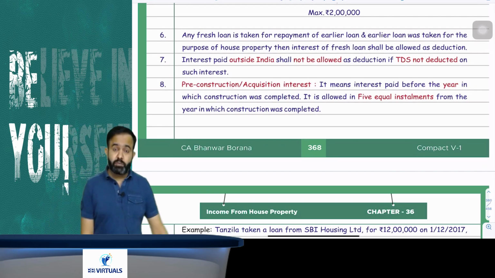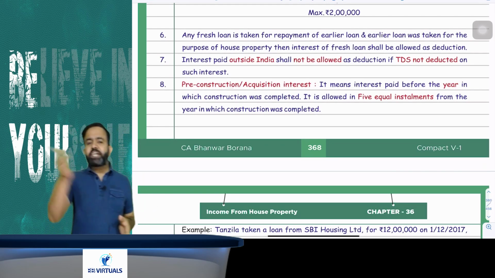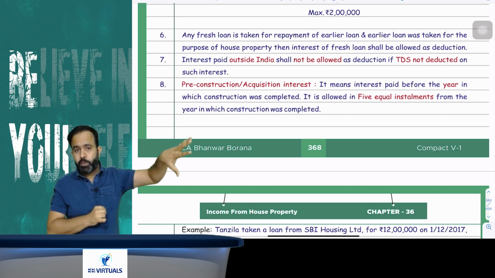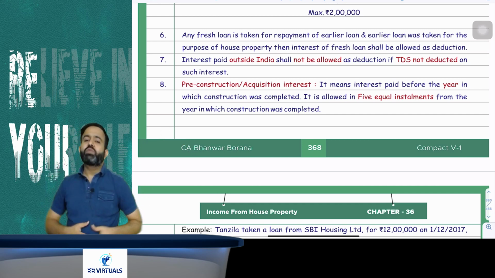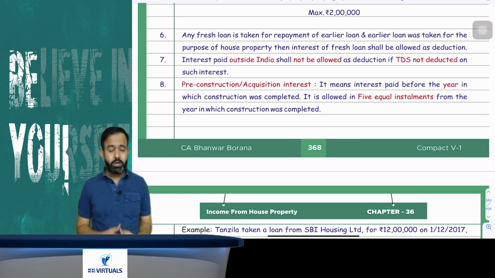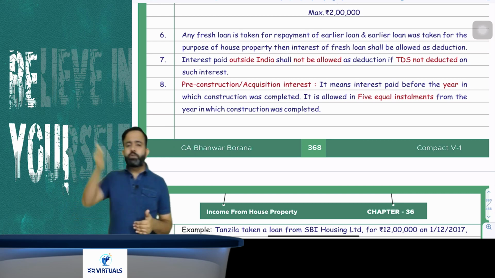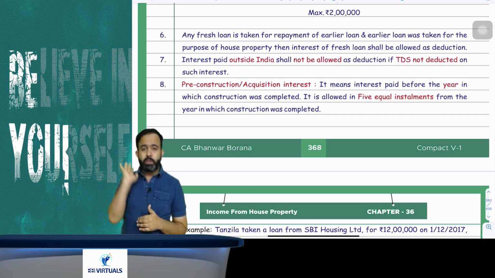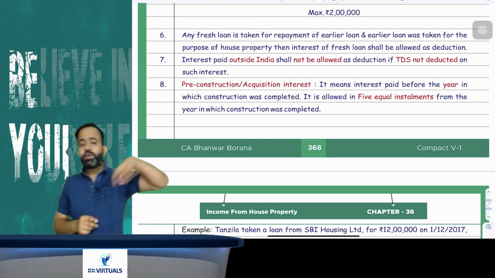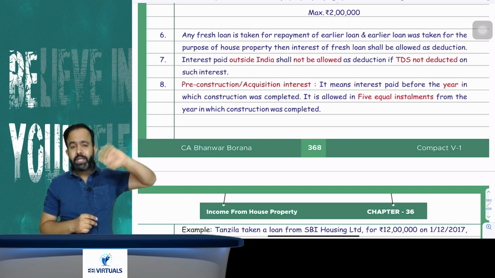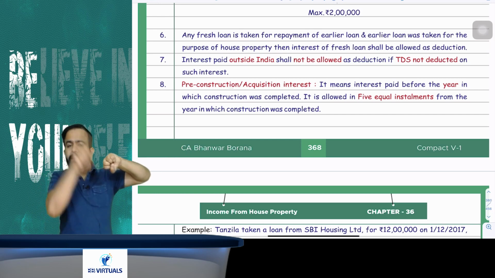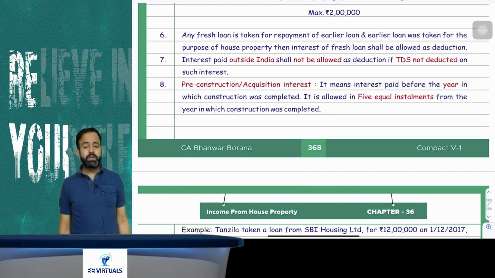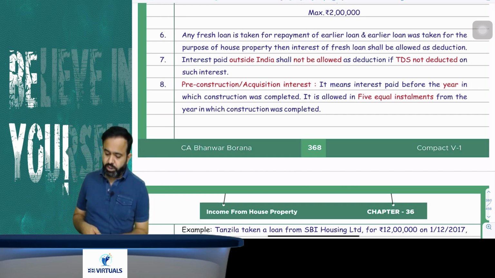Now all people just pay attention. One more interesting part. Suppose any fresh loan is taken for the repayment of earlier loan, but earlier loan was taken for the purpose of house property. So the question is, will interest on the fresh loan also be allowed as deduction or not? Answer is yes, it is allowed as deduction. I can take one example. Earlier, suppose I have taken a loan from HDFC Bank. That interest rate was suppose 7% for the purpose of house property. Now suppose Kotak Mahindra is offering the loan at 6% interest rate. So what happened? I took the loan from Kotak Mahindra and repaid the earlier loan. So the question is, whatever interest will be paid to Kotak Mahindra, will that interest also be allowed as deduction or not? Answer is yes, that will be allowed as deduction, no problem at all.